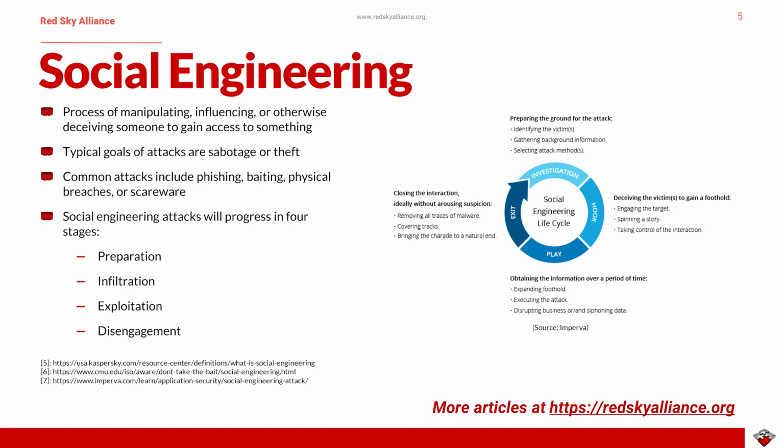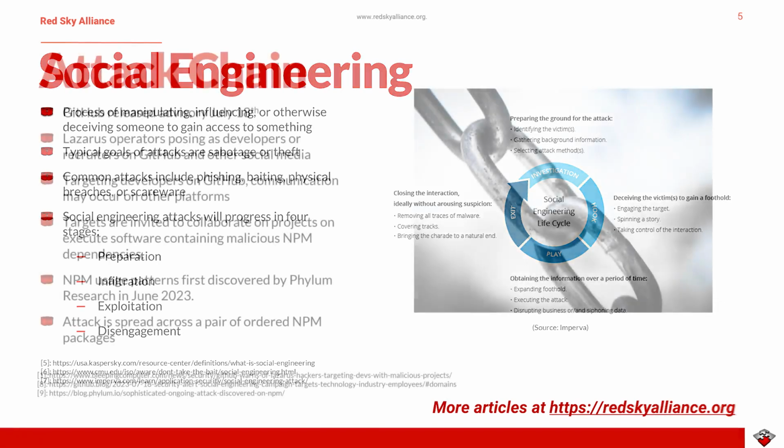The attack cycle of a social engineering attack will generally have 4 stages. First is preparation, where information is gathered on an individual target or a target group. Next is infiltration, which is where communication is started and trust is built. Exploitation occurs when the target's weaknesses and trusts align in such a way that allows for an advancement of the attack, and then the attacker will disengage once all of the required actions have been taken by the target.